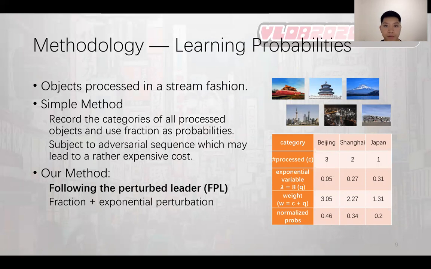Therefore, we proposed a more robust method, following the perturbed leader, which combines the fraction and exponential perturbations. The example on the right side illustrates the procedure. We record the number of processed objects for each target category, plus an exponentially distributed perturbation to get the weight, and normalize all the weights to be probabilities.